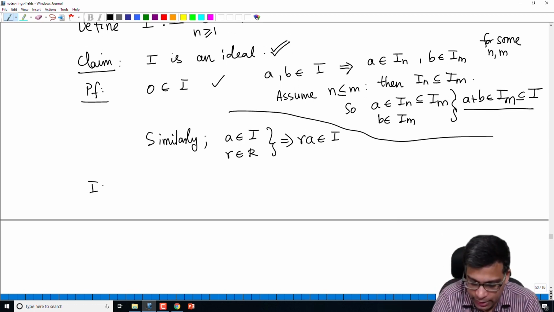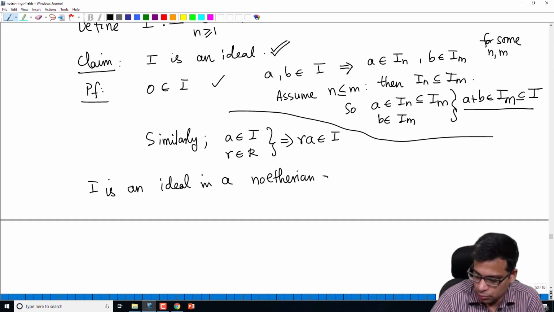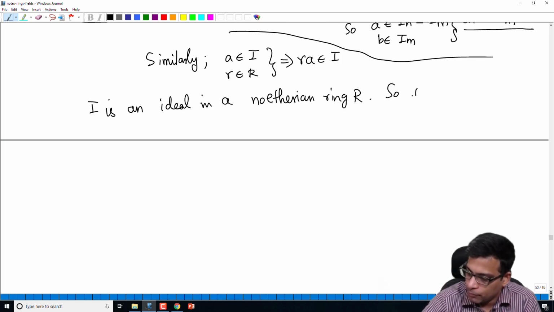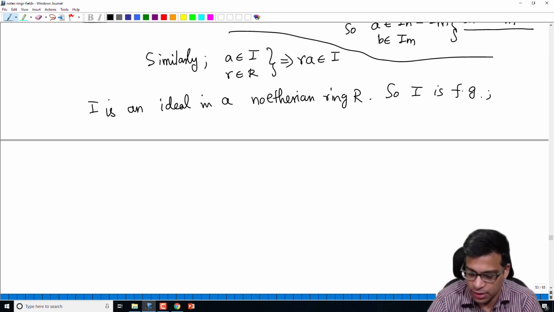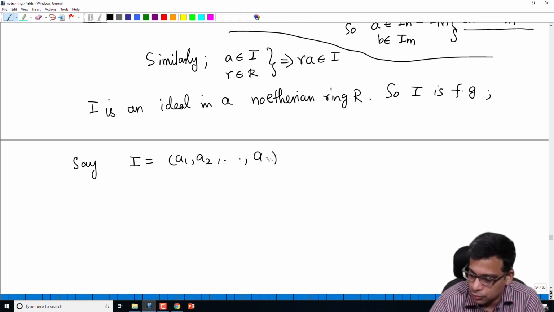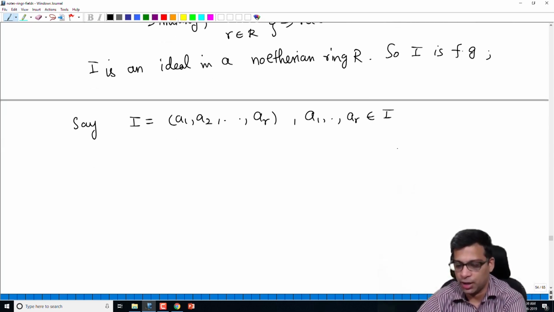But I is an ideal in a Noetherian ring. Right? R is Noetherian. That is our assumption. So I is finitely generated. By definition, remember what is the definition of a Noetherian ring? Every ideal is finitely generated. So say I is equal to A1, A2, up to AR, where A1 through AR, of course, are elements in the ideal. So let's say A1 through AR generate I.